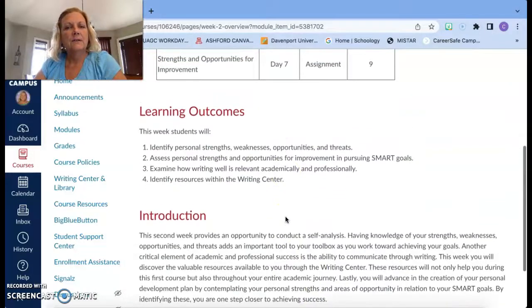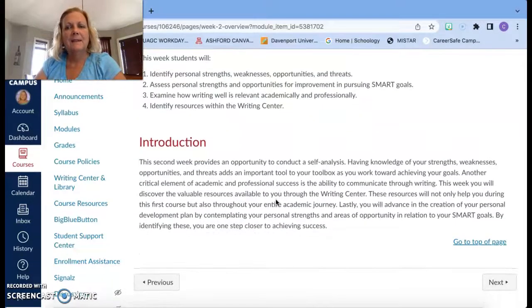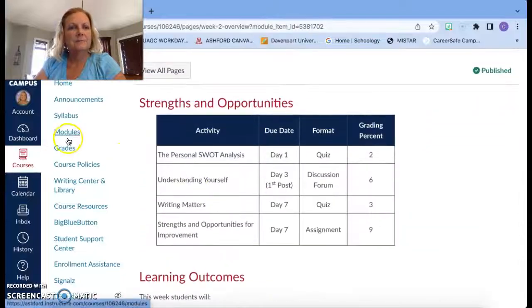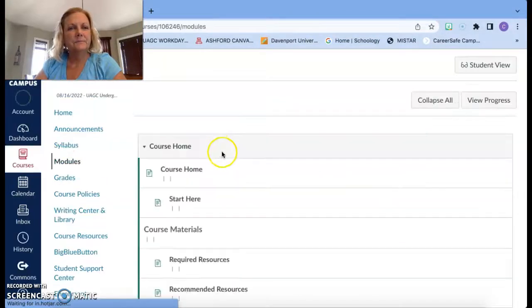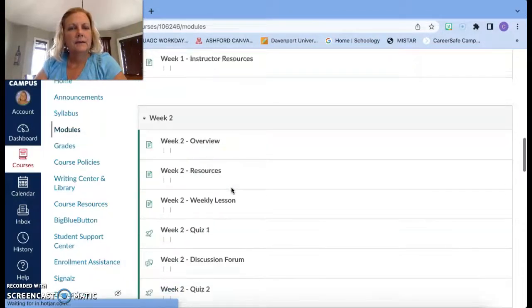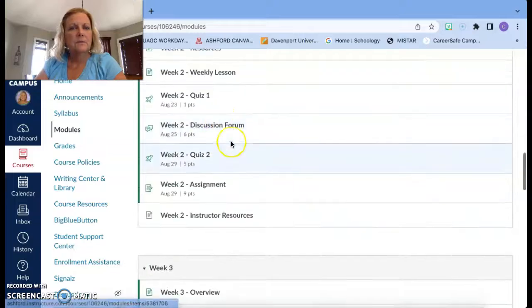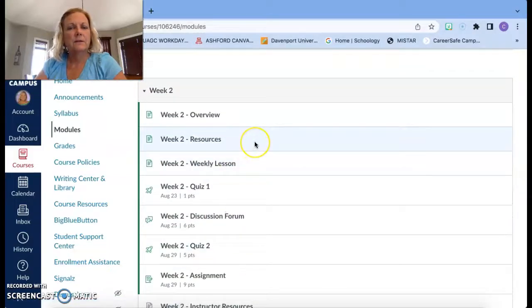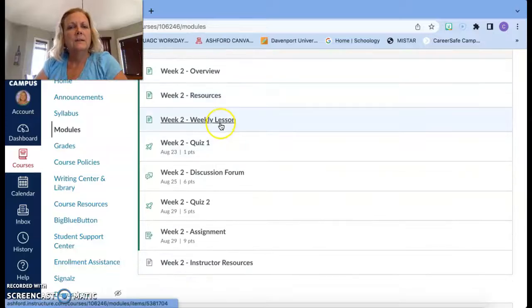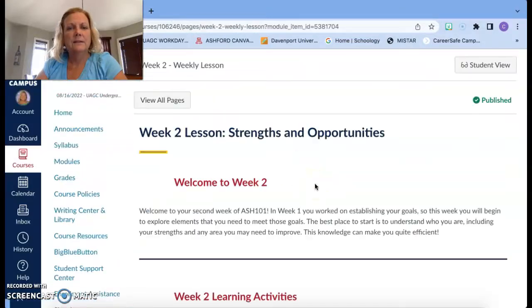Okay, your learning outcomes, you can go through this. These are your goals, what you are expected to know by the end of week 2, and then the introduction into the week. Go back. And then your resources. Remember, the resources are all of the required and optional readings and videos for you. Your weekly lesson is set up for you right here if you click on weekly lesson.